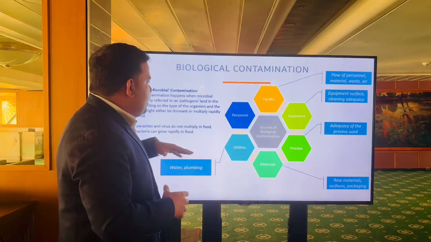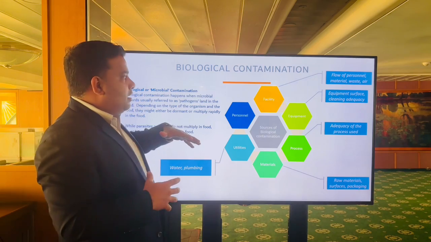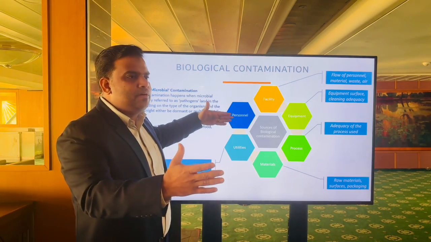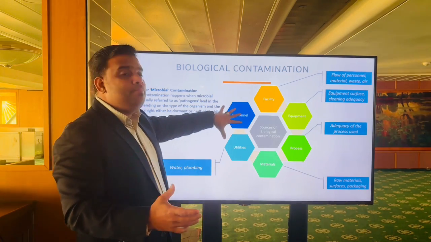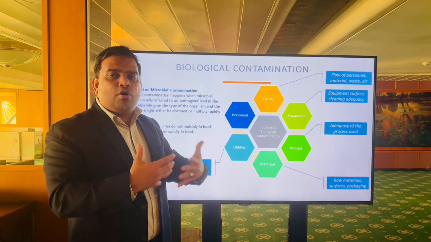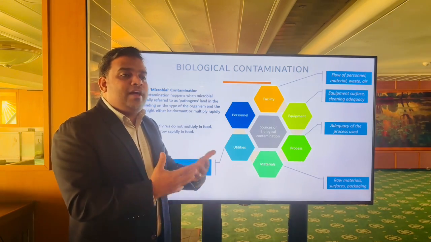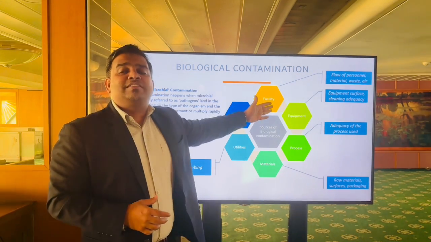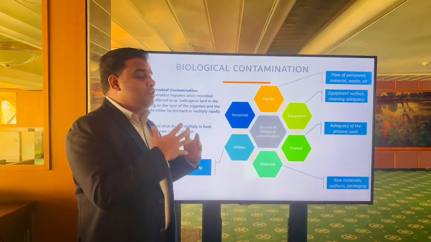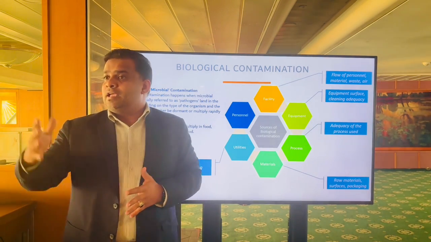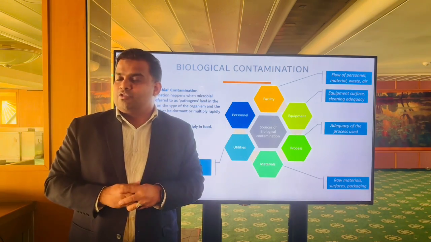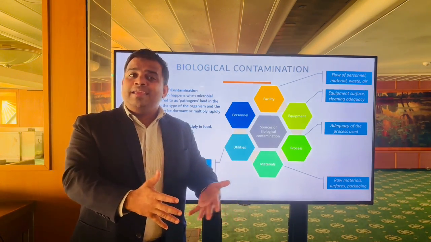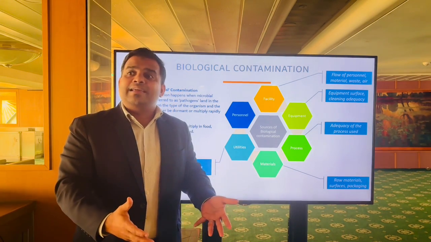Okay, so where are the contaminations happening to a food item? It can be from a food handler, you as a person, food handlers, right? It can be from your hands, your body, your uniforms. If you don't do proper hand washing, it can cause food poisoning. It can be from our facilities, our kitchens. If the kitchens are not cleaned and disinfected properly, if the stewards are not using our D4 disinfectant for all the surface areas, then the bacteria will still be alive. They will not be killed off, right?